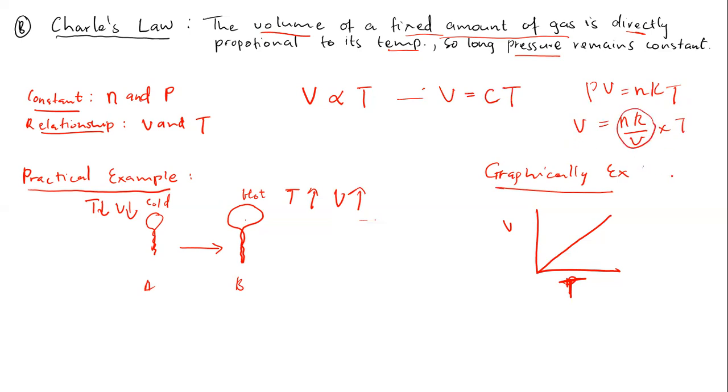So that means we're going to have V equals constant multiplied by temperature, which is the very same equation that I have just shown you over here, without using the ideal gas equation. This is how this experiment actually works for Charles's law. I hope everything is making sense.